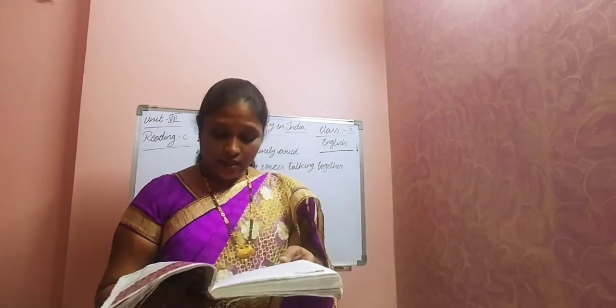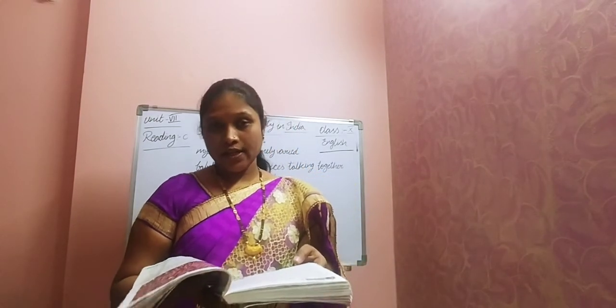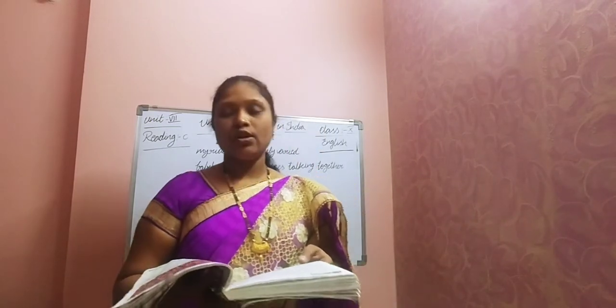So here one person's name was given. Who is he? Vincent A. Smith. Children, he wrote one book about our country, named The Early History of India.